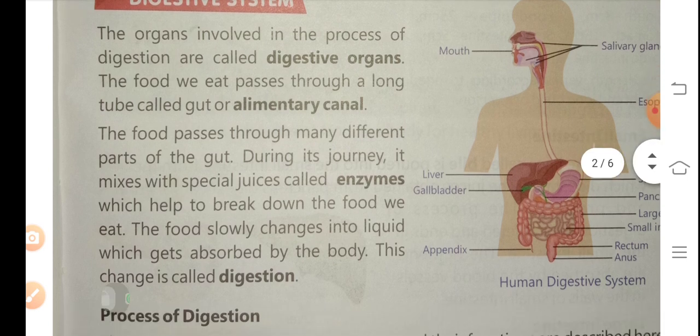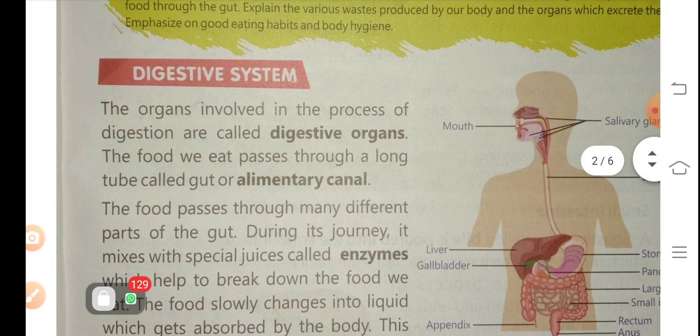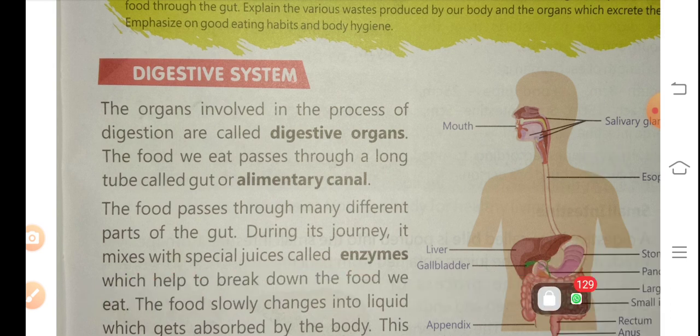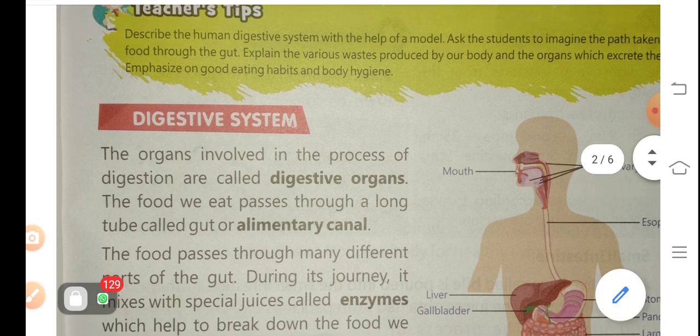Next, the food we eat passes through a long tube called the alimentary canal. So here is one question for you: what is the alimentary canal?